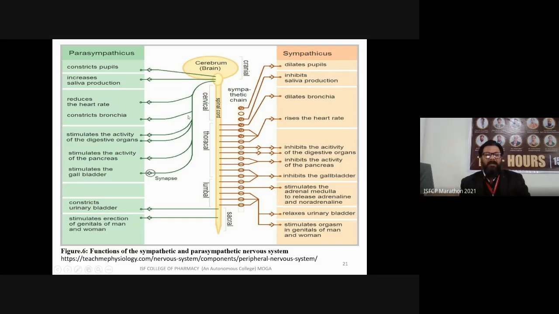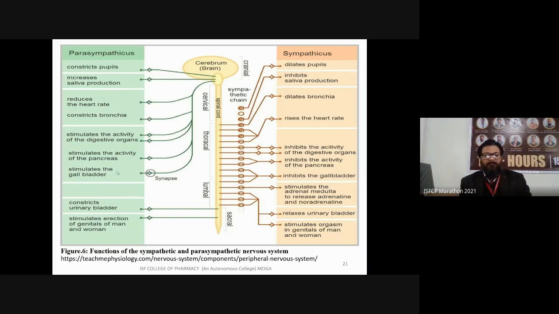In the case of parasympathetic, there is a stimulation of the activity of the digestive organs, which stimulates the activity of the pancreas and the gallbladder. But in sympathetic, it inhibits the activity of the digestive organs and inhibits the activity of the pancreas as well as the gallbladder. In sympathetic, it stimulates the adrenal medulla to release adrenaline and noradrenaline, and it relaxes the urinary bladder. In parasympathetic, the urinary bladder is constricted.